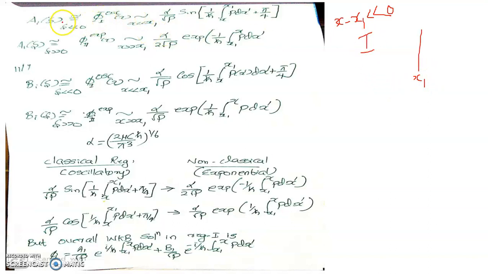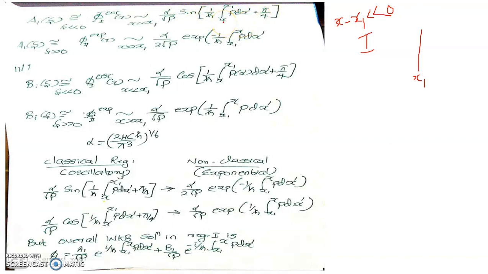So the asymptotic value of A of theta in region 1 must turn to the oscillatory solution represented by WKB. So this is identical with the WKB oscillatory solution, and the value of this asymptote is found to be alpha by root p sine of [1 by h cross integral x to x1 p dx prime plus pi by 4].